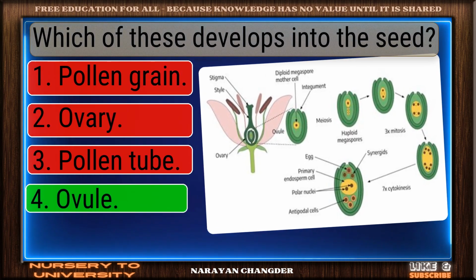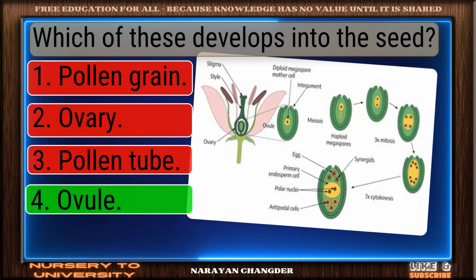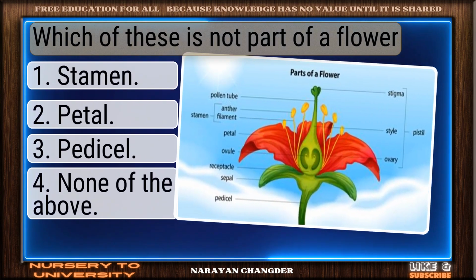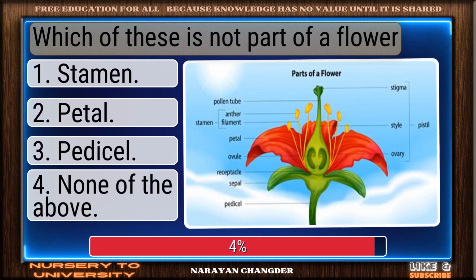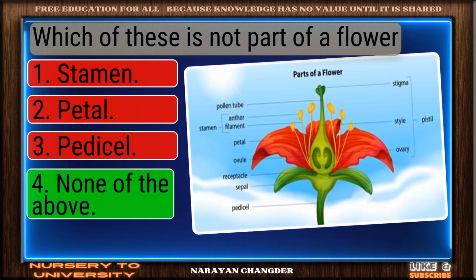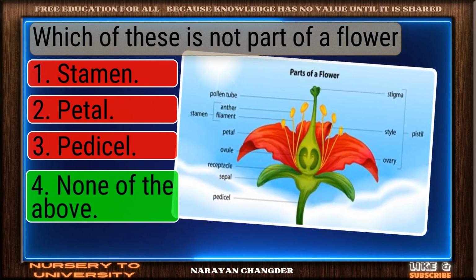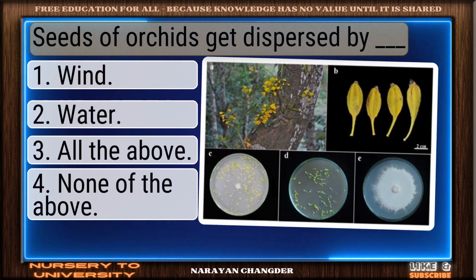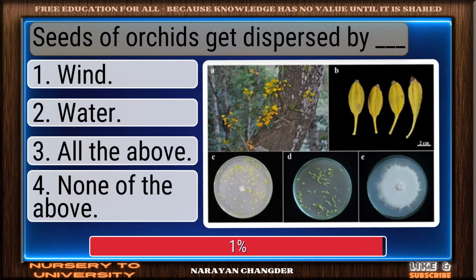Right again. Ovule is a valid answer. Question number 96. Which of these is not part of a flower? Right choice. None of the above is the best answer. Question number 97. Seeds of orchids get dispersed by dash.